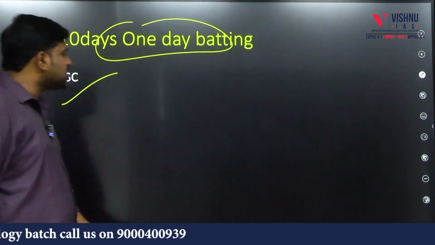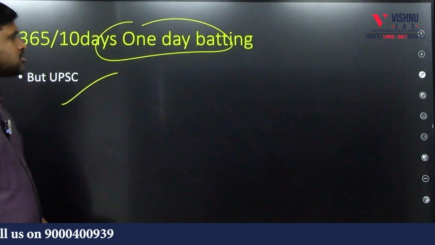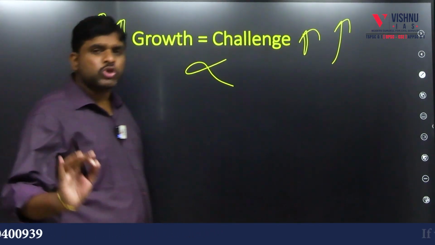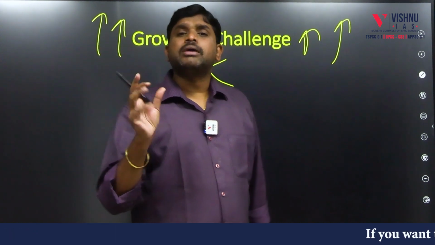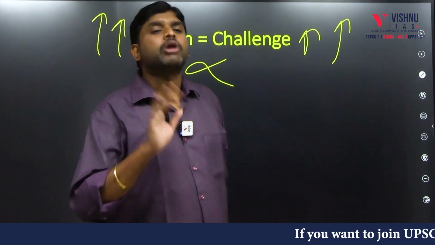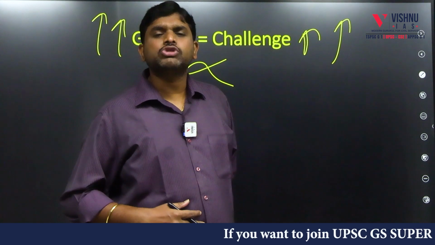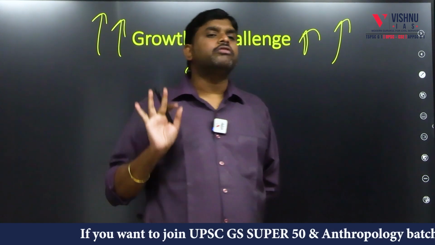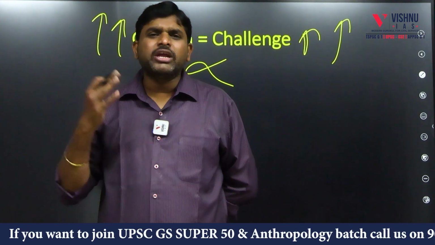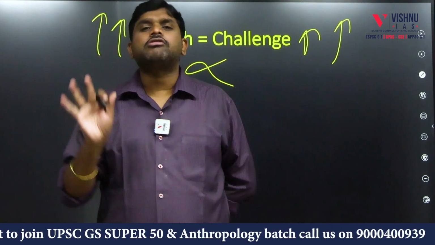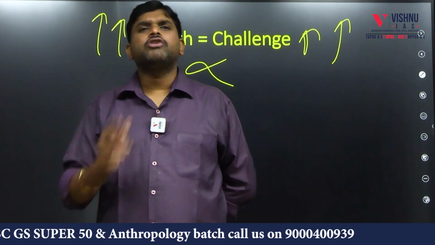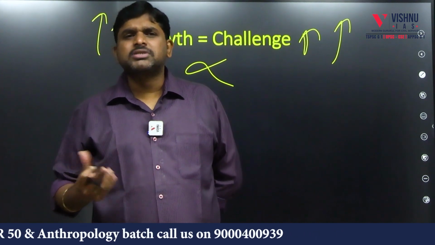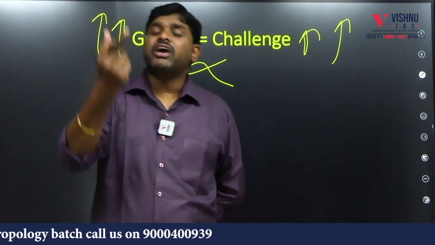The next big thing, the fifth point, is resources. If resources are available. For example, if you take agriculture as your optional, you will not get resources. You have to go to Delhi. Compulsorily you have to go to Delhi. In Hyderabad, in Bangalore, in Madras, you will not get optional teachers. You have to go to Delhi. If you take history as an optional, history optional teachers are there, but where? In Delhi.